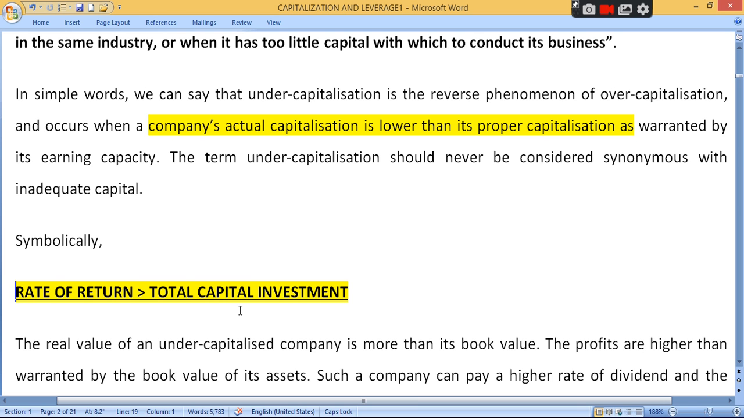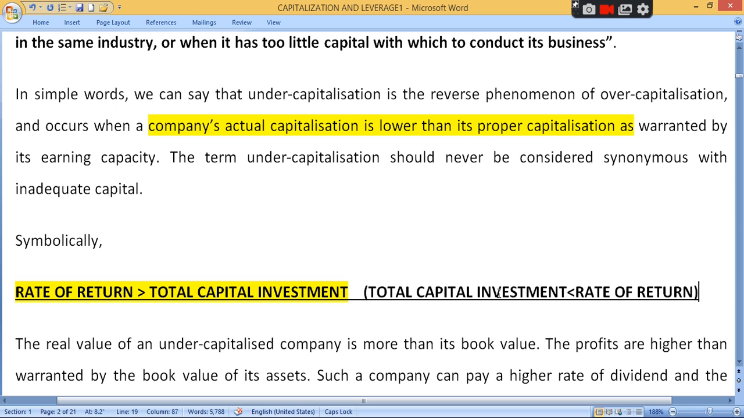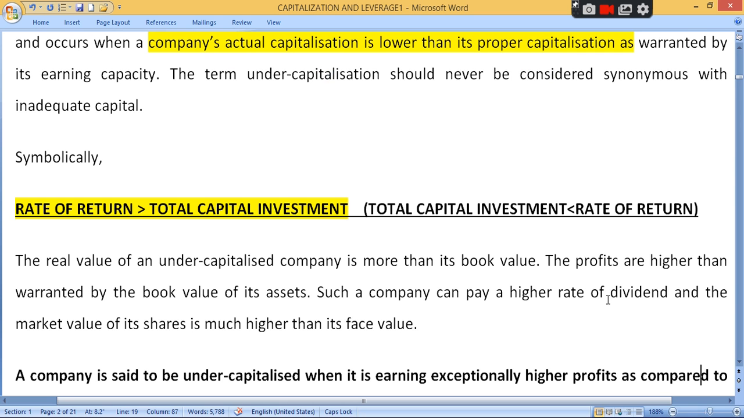In short, you can also write, clear? You have to write like total capital investment less than rate of return. આવી રીતના પણ લખી શકો. ક્લિયર? Total capital, here is rate of return greater than total capital investment, or you can write total capital investment less than rate of return. Clear?